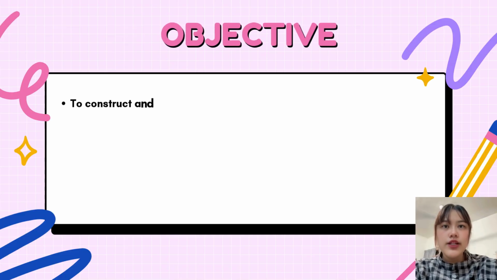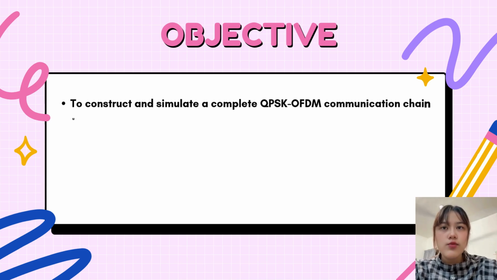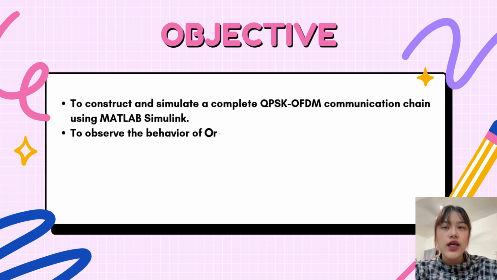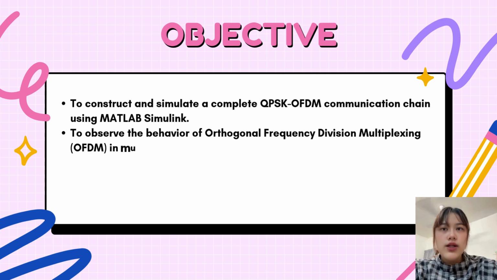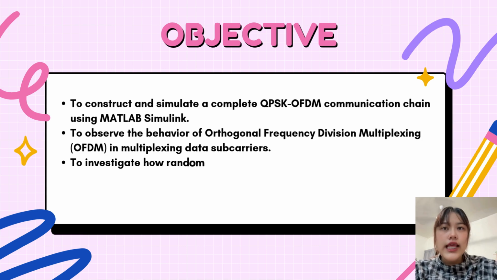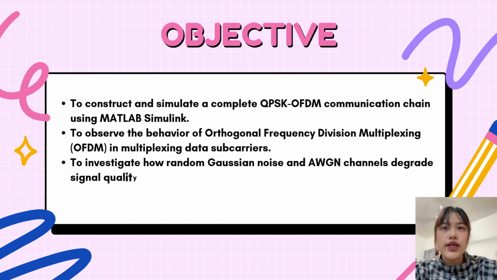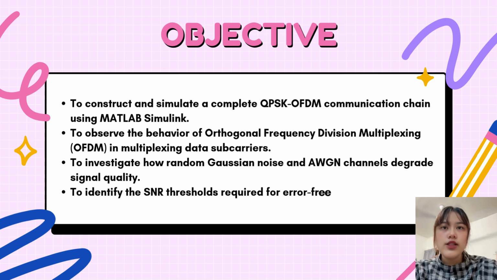First, I would like to explain the objective of the assignment. The first objective is to construct and simulate a complete QPSK OFDM communication system using MATLAB Simulink. The second objective is to observe how OFDM multiplexes data into multiple subcarriers for efficient transmission. Next, this experiment also investigates how Gaussian noise and AWGN channel degrade signal quality. Finally, the project aims to identify the signal-to-noise ratio or SNR required for reliable and error-free communication.